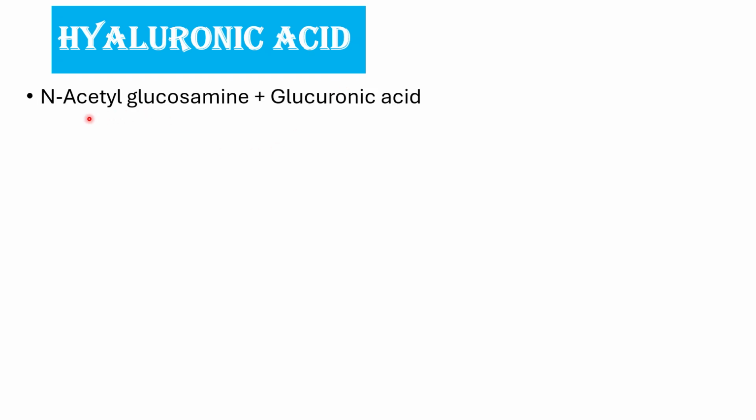First, we'll start with the first glycosaminoglycan, that is hyaluronic acid. Hyaluronic acid is made up of N-acetyl glucosamine and glucuronic acid. So, the amino sugar component here is N-acetyl glucosamine. The uronic acid component here is glucuronic acid.